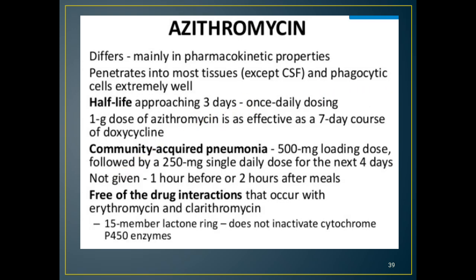It differs mainly in pharmacokinetic properties, penetrating into most tissues and phagocytic cells extremely well. Half-life is approaching 3 days, so once daily dosing is required. A 1 gram dose of azithromycin is as effective as a 7-day course of doxycycline. This is also useful in community acquired pneumonia. Dose is a 500 mg loading dose followed by 250 mg single daily dose for the next 4 days.